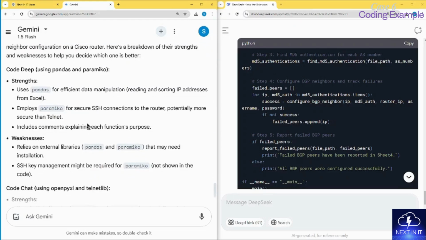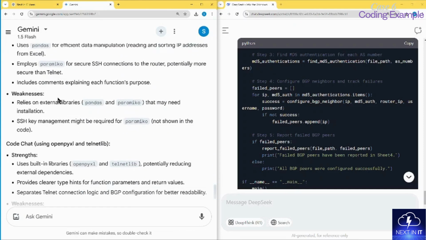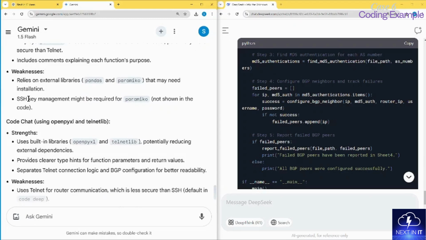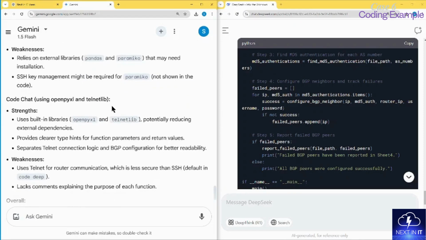It does tell that there is some lagging, like DeepSeek is using pandas, and it's actually using Paramiko, whereas it considered that using external libraries is not good somehow. It uses SSH, and SSH key management might be required for Paramiko, not shown in the code. I myself requested to use Telnet, right? So maybe that could be one reason.